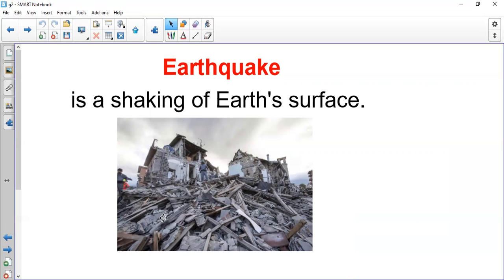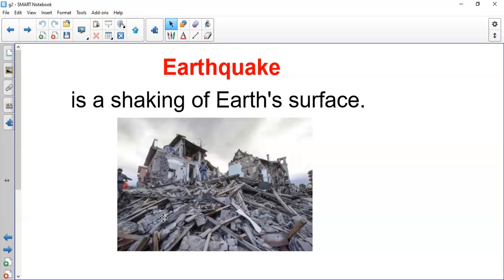The rocks are moving under you. You feel that something is moving, it's shaking under you. Oh my God, I will fall, I will die. So when there is an earthquake, to stay safe, you should go down. If you are in a building, you should go down because this building may fall, and by the end, many people died because of the earthquake.